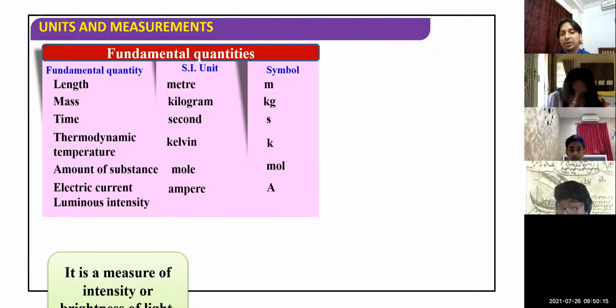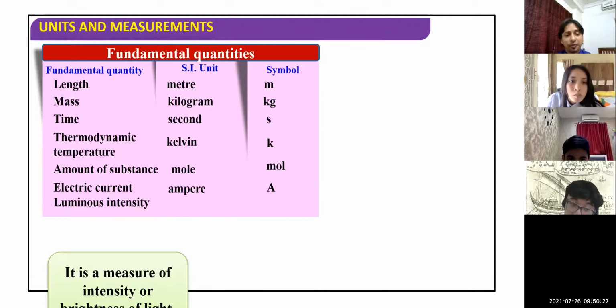Thermodynamic temperature means temperature. Unit, Kelvin. Symbol is K. Amount of substance is used in your chemistry classes also, and in the kinetic theory of gases chapter when you need to deal with such questions. Amount of substance, unit is mole, symbol is mol. Electric current is part of your grade 10. We are not going to discuss current electricity in grade 9, but the unit of electric current is ampere, symbol is capital A.